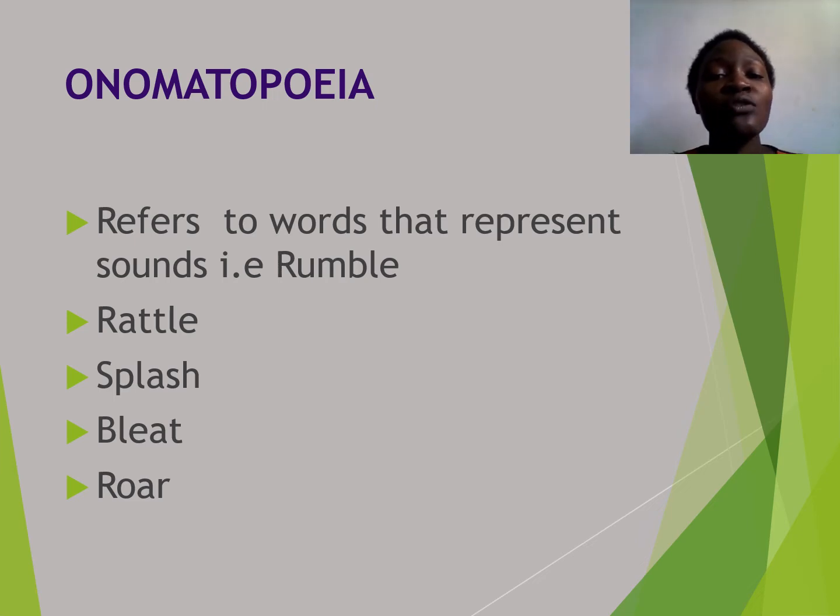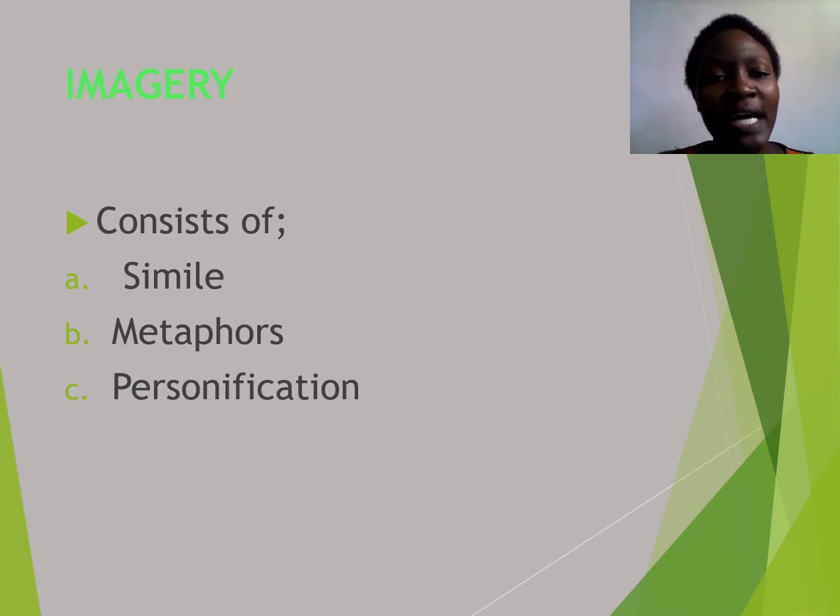So onomatopoeia is words that represent sounds, and they are used in poetry. Instead of writing a raw sound, you say the roar of a lion. Hope we all understand. So let us look at imagery, and we find that imagery can be classified into simile, metaphor, and personification.